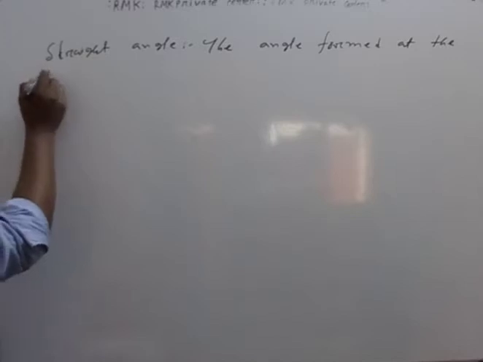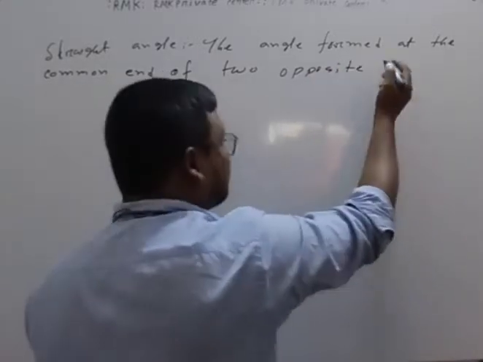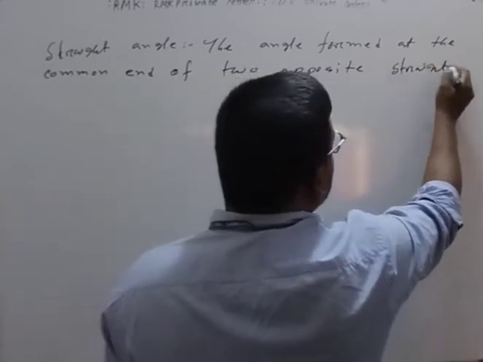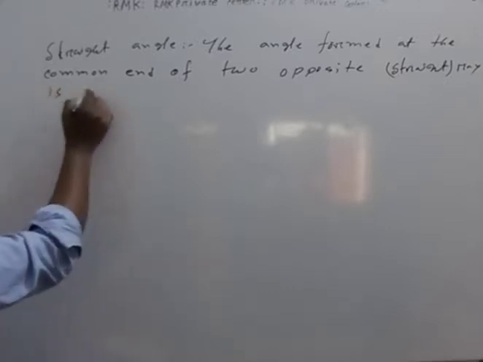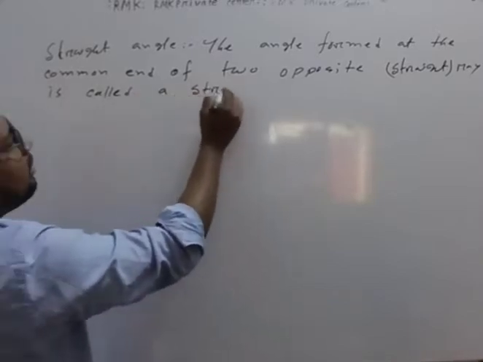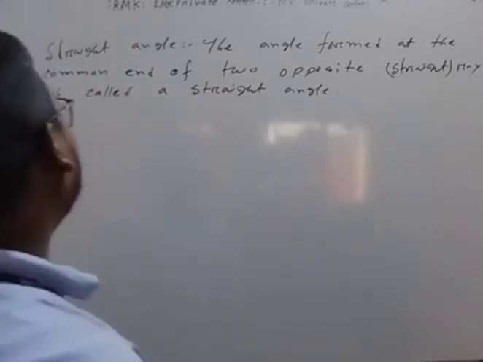The angle formed at the common end of two opposite rays, that is, straight rays, is called a straight angle.